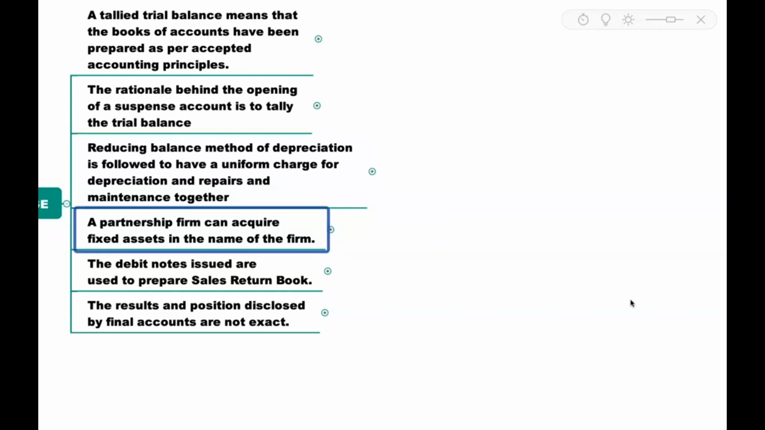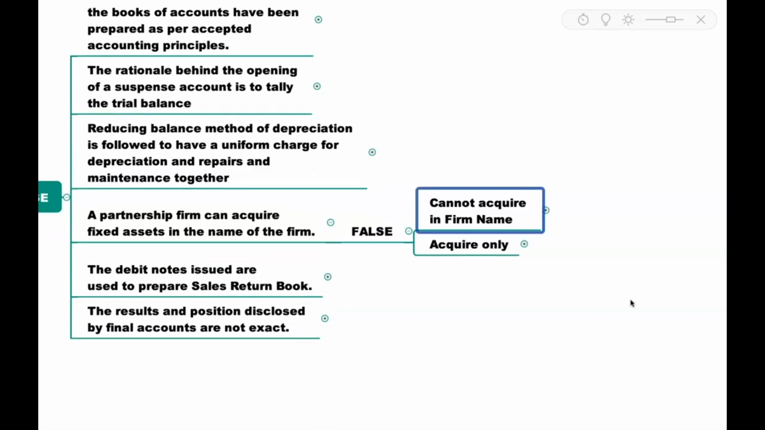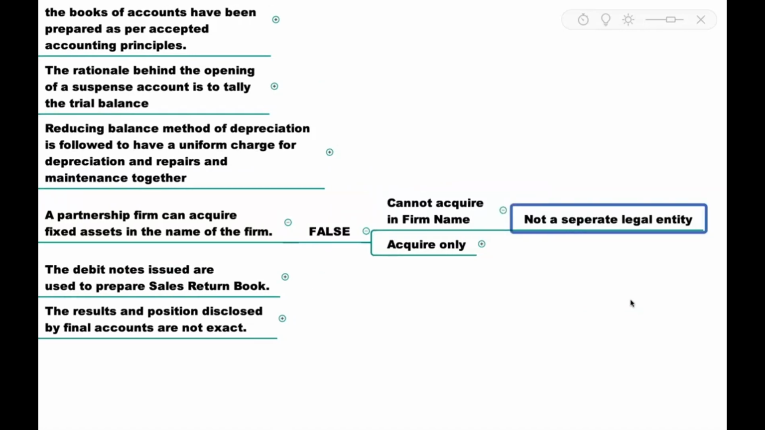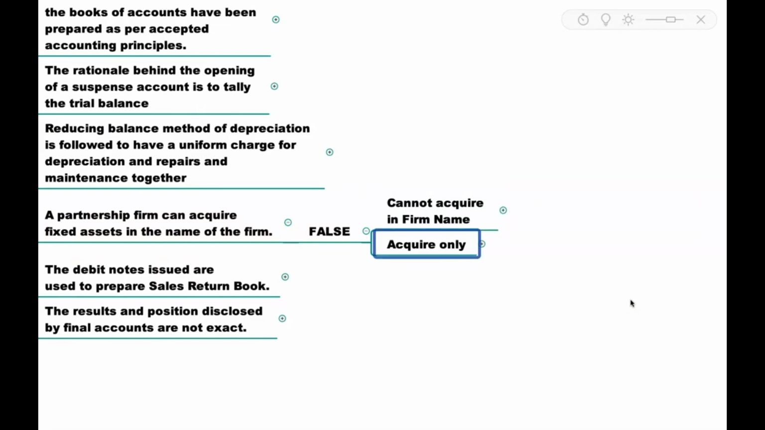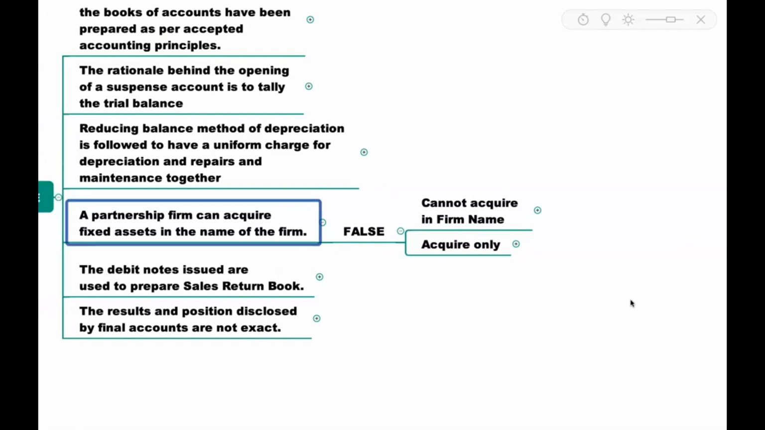Question 4. A partnership firm can acquire fixed assets in the name of the firm. Is it true? Answer is false, because a partnership firm cannot acquire assets in firm name because it is not a separate legal entity. It can acquire assets only in the names of the partners.